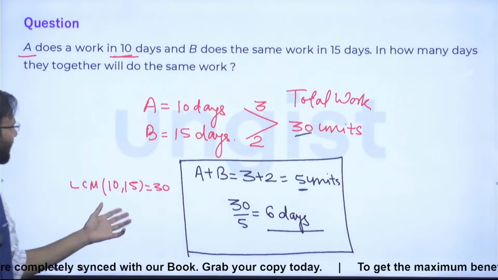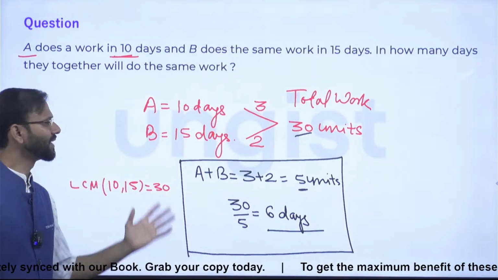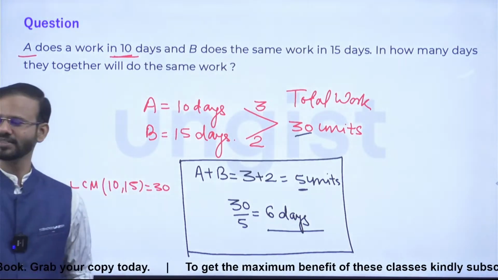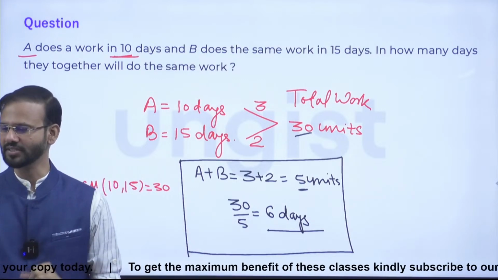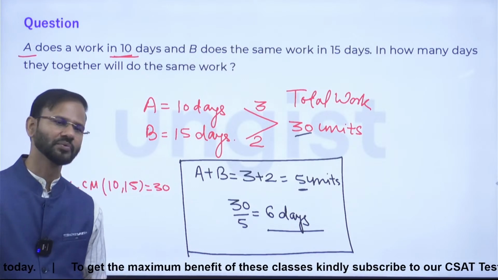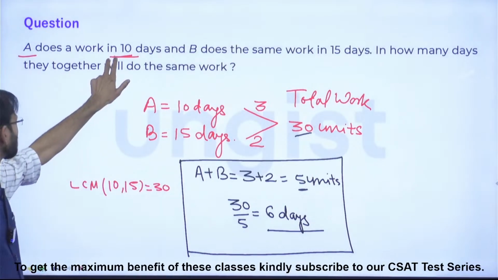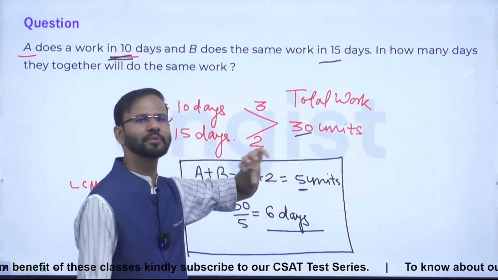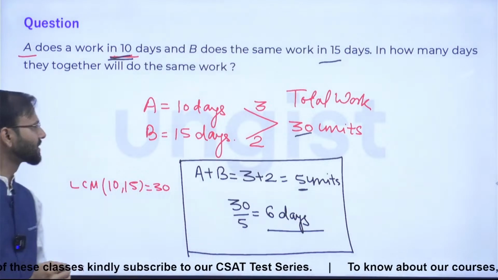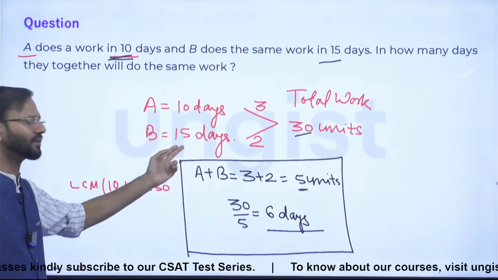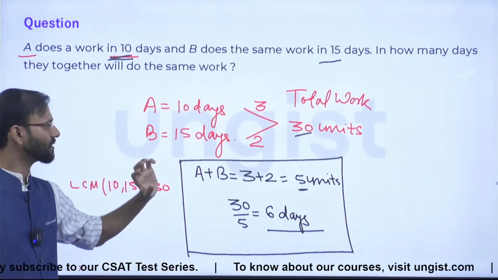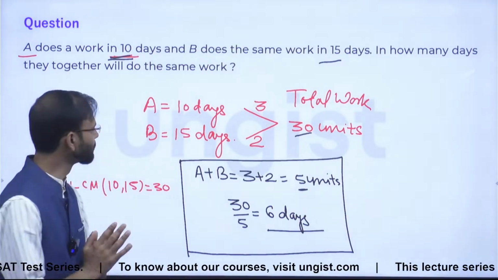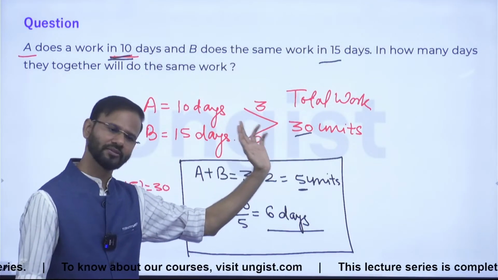Okay, those who have come late, let me explain it once again. So guys, just read the question. The question says, A does a piece of work in 10 days and B does the same piece of work in 15 days. In how many days both of them working together will complete that work? A can do the piece of work in 10 days and B can do the same work in 15 days. Just take the LCM of 10 and 15, which is 30. That LCM will be considered as the total work. So let us assume that the total work is 30 units.